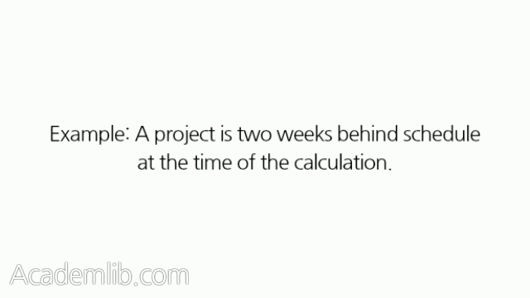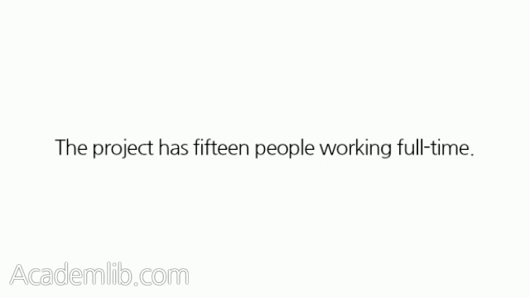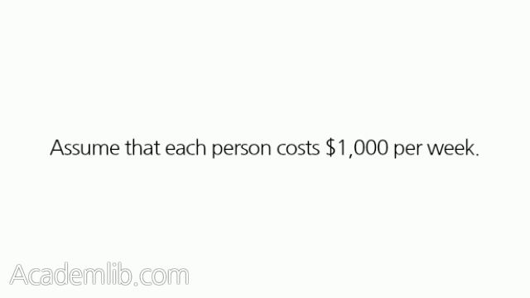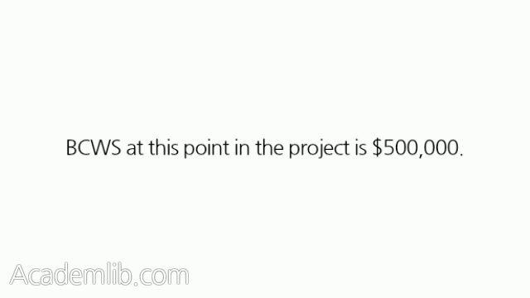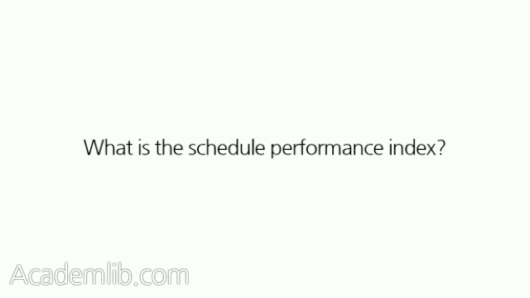Example: a project is 2 weeks behind schedule at the time of the calculation. The project has 15 people working full-time. Assume that each person costs $1,000 per week. BCWS at this point in the project is $500,000. What is the Schedule Performance Index?